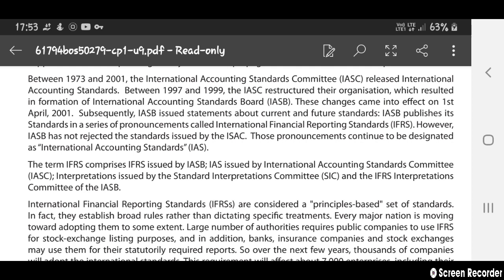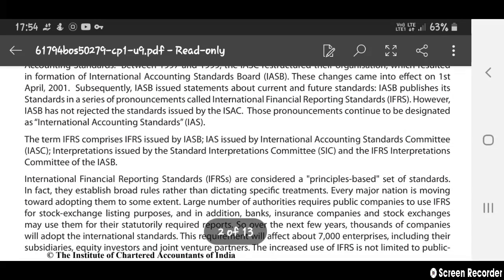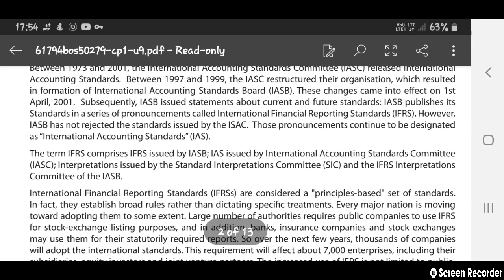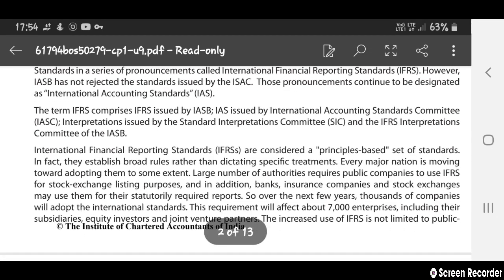Subsequently, IASB issued statements about current and future standards, and published its standards in a series of pronouncements called International Financial Reporting Standards. However, IASB has not rejected the standards issued by IASC; those pronouncements continue to be designated as International Accounting Standards.